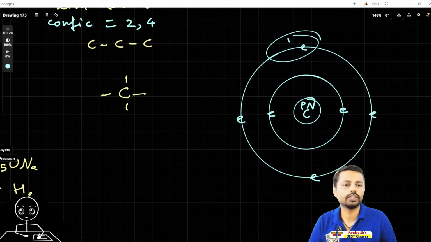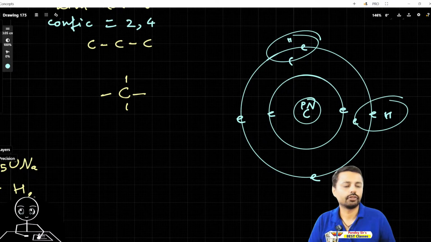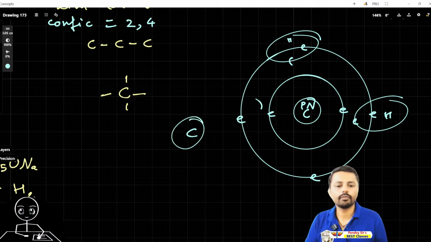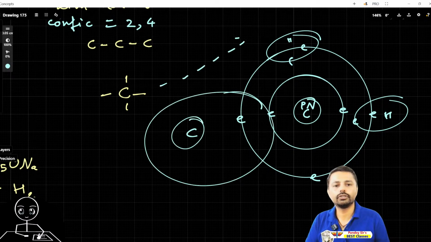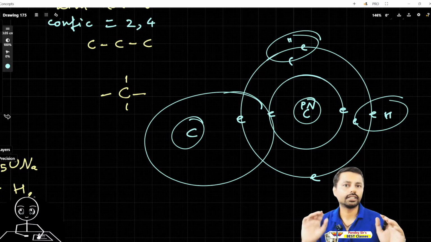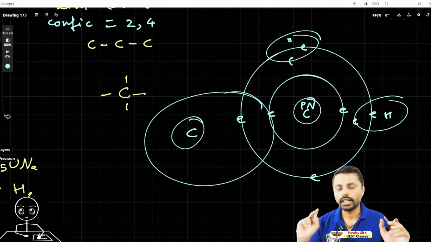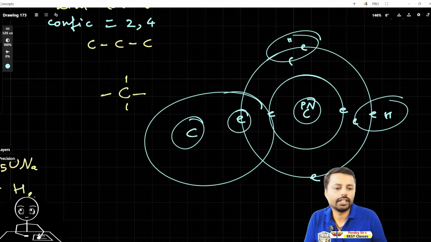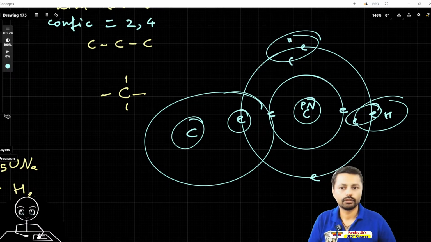Let's say here is hydrogen with 1 electron, here is 1 more hydrogen with 1 electron, but it can also combine with other carbon. So here it can be 1 more carbon and 1 more, and like that it can keep on going. So carbon this way can make long chains. This is catenation, carbon carbon bonding, and its 4 valency, these 4. You know what this line is? This line represents the electron. One electron is there, and it will bond with another electron like this. So this bonding is represented by that line. Okay, if you still have any doubt, you can ask me.